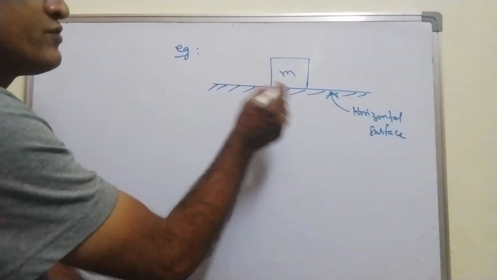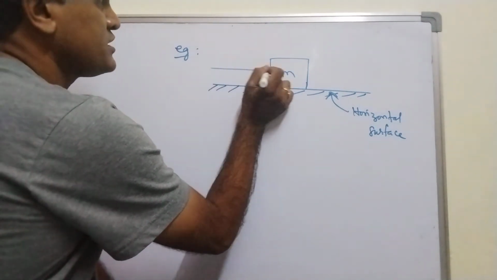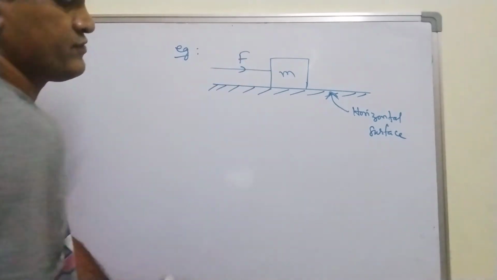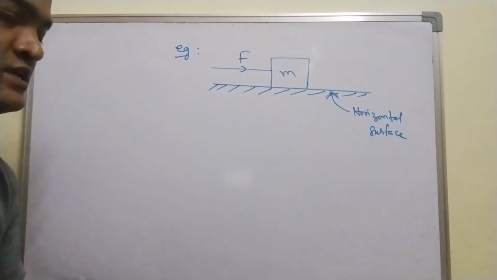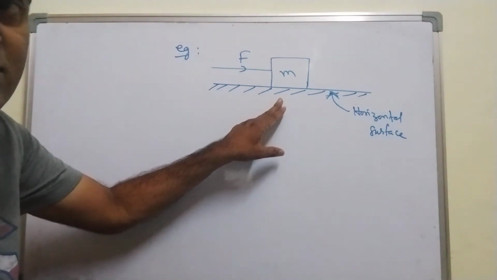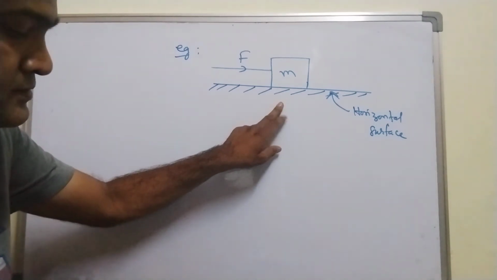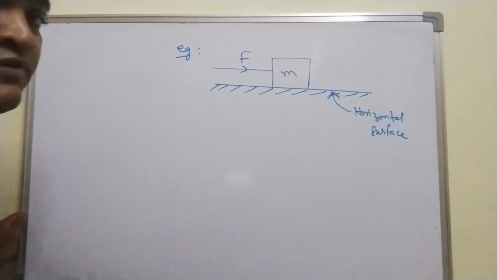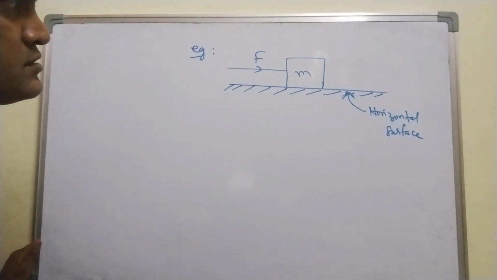But here, friction is there. I am pushing the block with a force F. This block is at rest. Till when will the block be at rest?